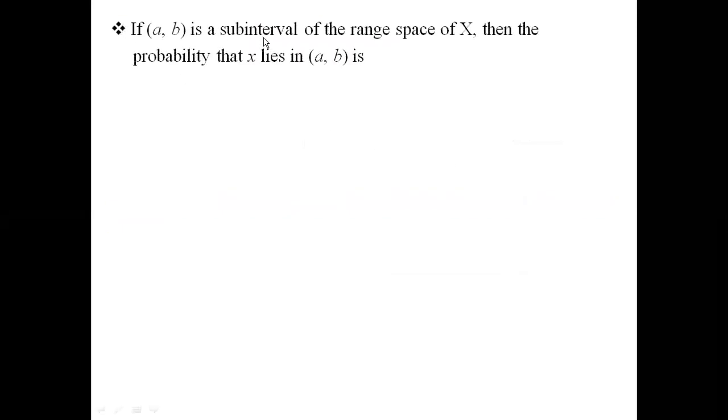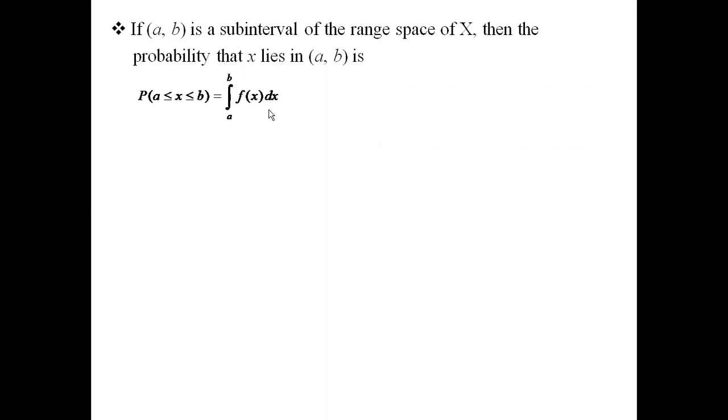Suppose (a, b) is a subinterval of the range space of x, then the probability that x lies in this range (a, b) can be symbolically represented as probability of x lying between a to b, and the integral limits will be from a to b of f of x dx.